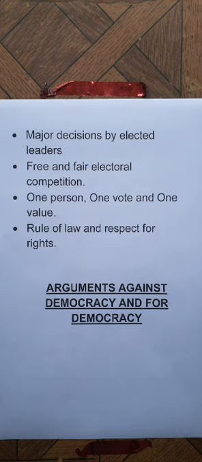Second characteristic of democracy, free and fair electoral competition. As we know, in a democratic country, especially in India, the rulers are changed after every 5 years. The changing of rulers of the country is related to the election system. After every 5 years, elections are conducted in India, and from those elections, the rulers are elected. And what type of elections will there be? Free and fair electoral competition.